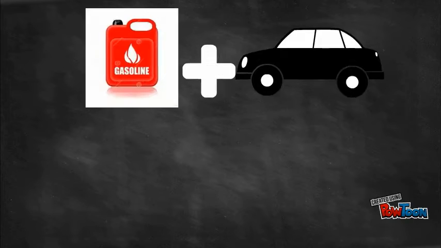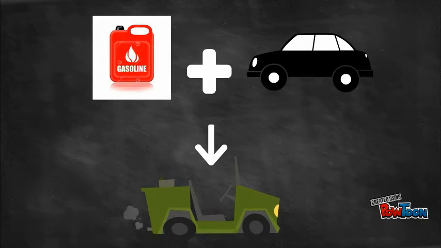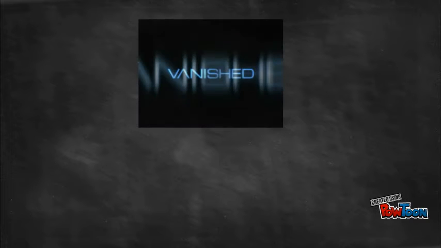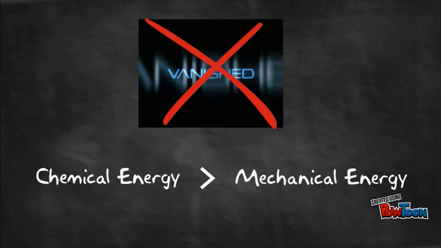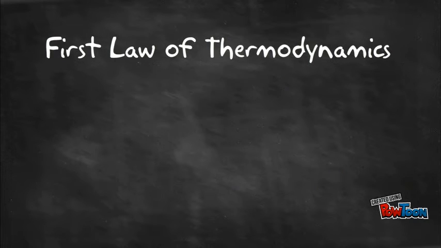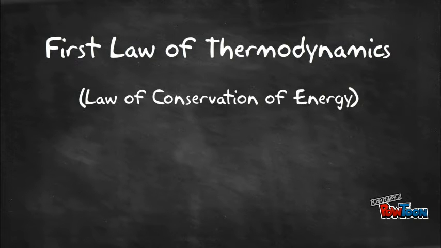You must somehow wonder why you're putting gasoline in your car and you can't get this metal box moving. When you grow up, you know that the gasoline didn't just disappear. The chemical energy inside was converted into mechanical energy, which is the power source of the car. And that's related to the first law of thermodynamics, which is also known as the law of conservation of energy.